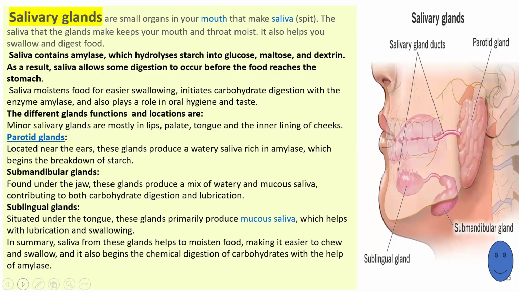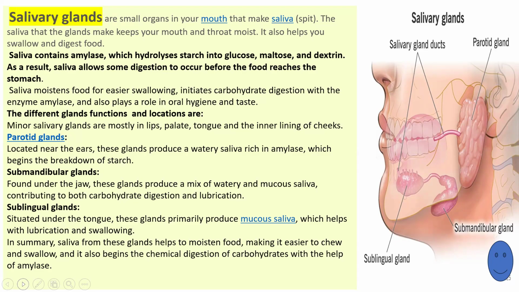Now we are going to learn about salivary glands. Salivary glands are very small organs in your mouth that help in making saliva, which helps in the mastication and chewing of food when you are taking food inside your mouth. The saliva that the glands make keeps your mouth and throat moist. It also helps you to swallow and digest food.